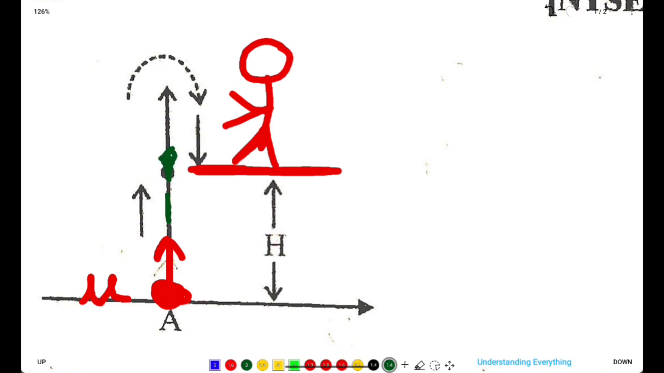reaches this point, but he misses the catch and the ball goes like this and comes back. When it comes back at this point, the man manages to catch the ball. The man catches the ball at this point. One more piece of information is given here: the time for this journey, from this point to this point, is t. So what is asked is the initial velocity, and this is the height given to us, the height of the building.